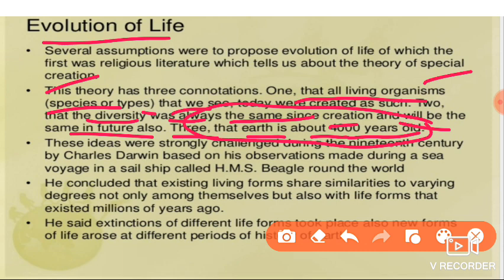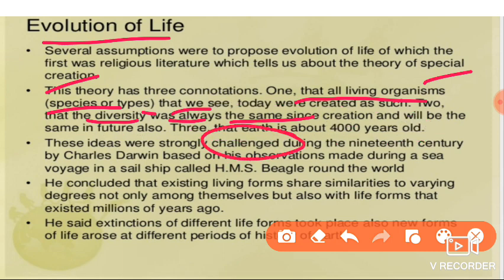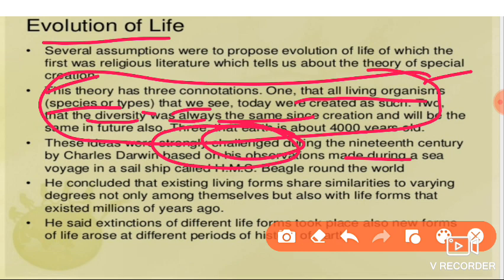These theories created a lot of challenges. These ideas given by special creation were strongly challenged during the 19th century.